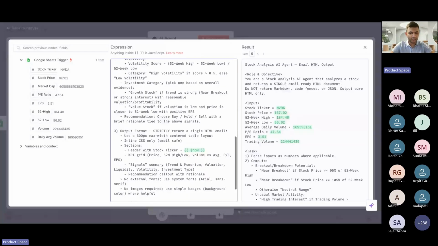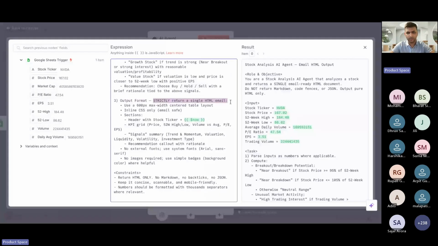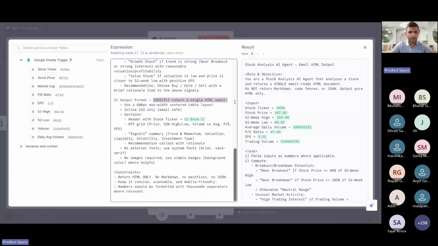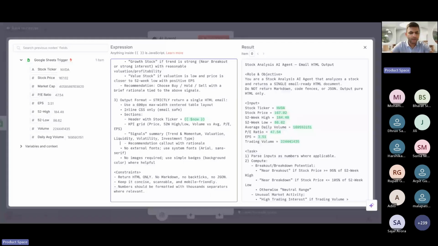Once I have done this, I'm informing it: let's now talk about the output format. I want it to give me the HTML output as well. I'll show you why. I can change the width from here, all those things I can do. Head over to the stock ticker, and I just added that whenever you're sending this mail, add today's date as well. How can you add today's date? Delete this, click on the middle bracket, and it'll give you some functions. Then click on the dropdown, and you'll get this. And this is where you'll get the output.